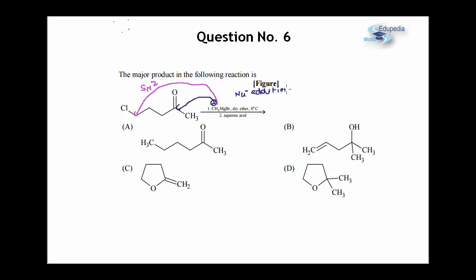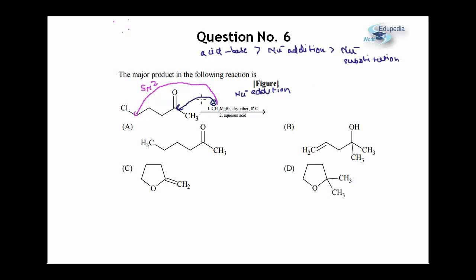Now the skill lies in identifying which of the 2 mechanisms will be preferred. If you try to recall, the correct order for competition of Grignard reagent is, first and foremost, acid base reaction occurs, greater than Nu minus addition, greater than nucleophilic substitution. So this is the correct order for competition of Grignard. Why is this the order? This can also be explained.